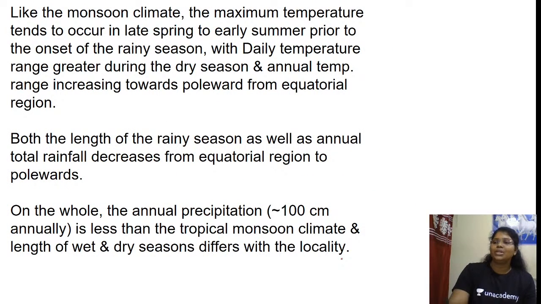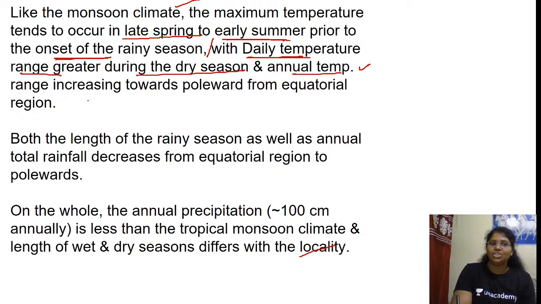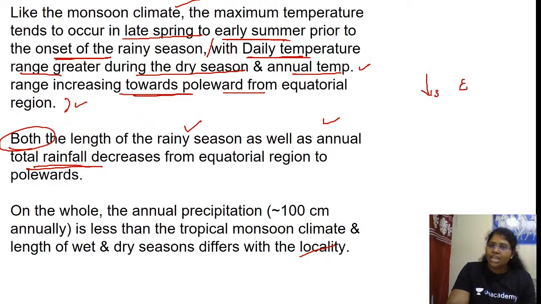Next, like the monsoon climate, the maximum temperature tends to occur in late spring to early summer prior to the onset of the rainy season, with the daily temperature range greater during the dry season and the annual temperature range increasing poleward from the equatorial region. Both the length of the rainy season as well as annual total rainfall decrease from the equator towards the pole. Yes or no?